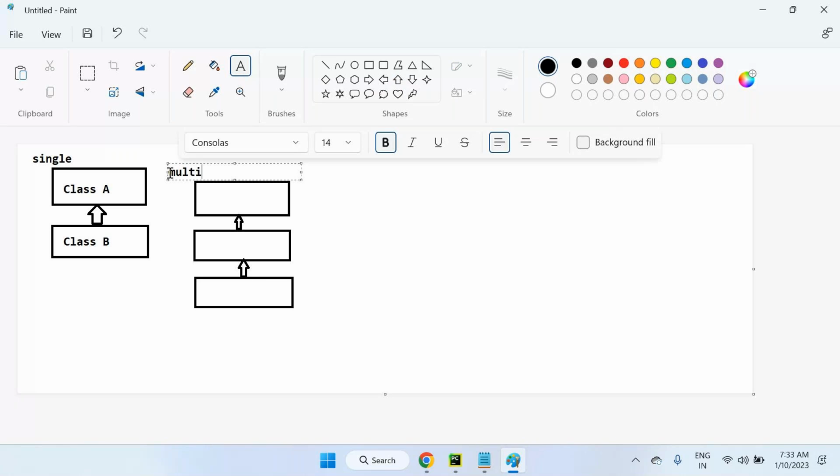Here you can see class A, then class B, and here class C. This C class is inherited from an already derived class, that is B. B is inherited from A. So creating a new class from an already derived class is called multi-level inheritance. This is called extensibility. C class inherited from B. Later we can create one more class D, E also. Like this, we can extend. So this is multi-level inheritance.